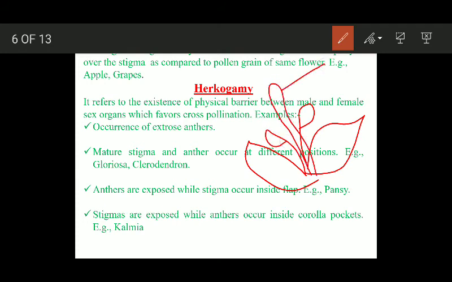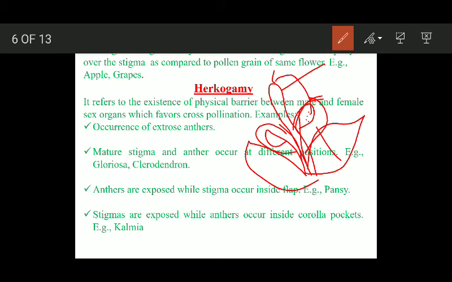Stigma is exposed, while anthers are enclosed inside the corolla pockets. These pockets are made up of petals. Okay, जो corolla pockets होते हैं, they enclose the anthers so that these anthers producing the pollen grains do not drop on the same stigma.